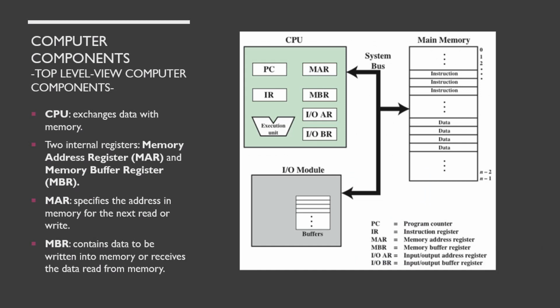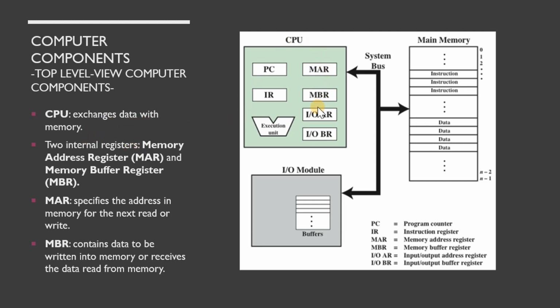Now we are going to look into the top-level view of computer components. Here we have the CPU, the input-output module, and the main memory. These components are connected to one another using the system bus. We learned before that the CPU will interpret instruction codes, and it also has the arithmetic and logic functions, right? So basically, the CPU also exchanges data with memory.